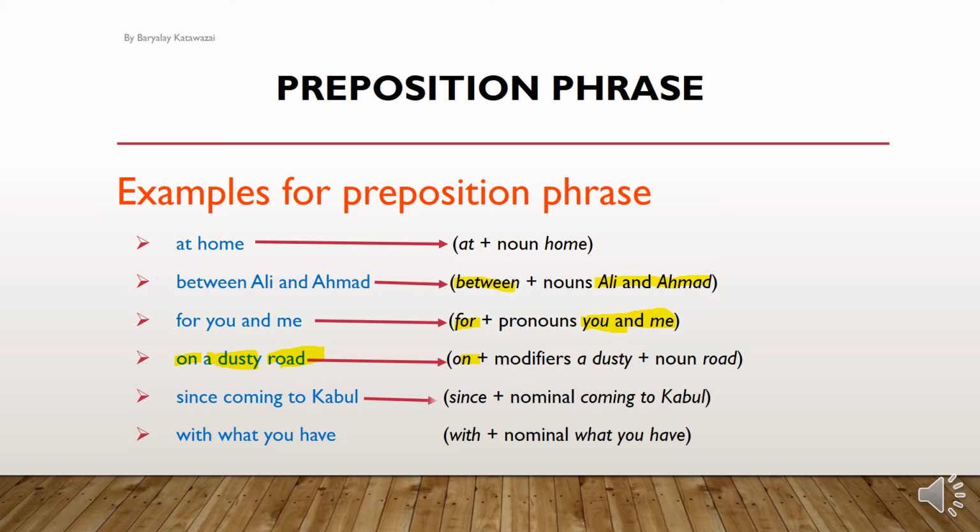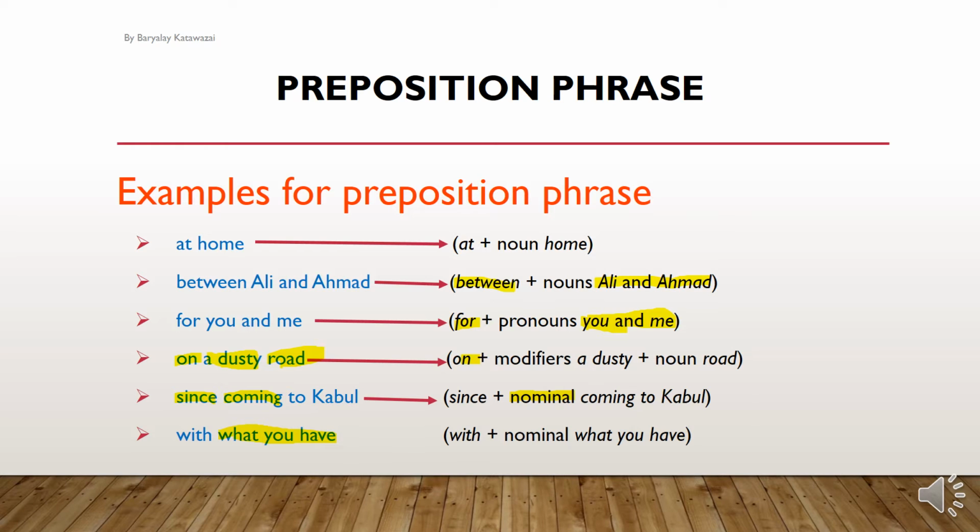Since coming to Kabul. Since is a preposition. Coming to Kabul: so coming is a nominal. My dear students, what is nominal? When a word or group of words that is not a noun functions as a noun, you will call that nominal. Coming is a verb, but here it acts like a gerund. A gerund is the ing form of the verb that is used as a noun, so that's why we call that nominal. So since coming to Kabul is a preposition phrase.